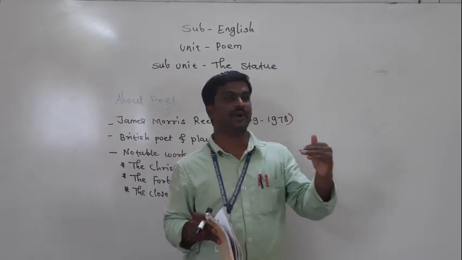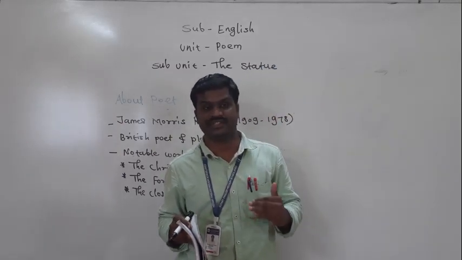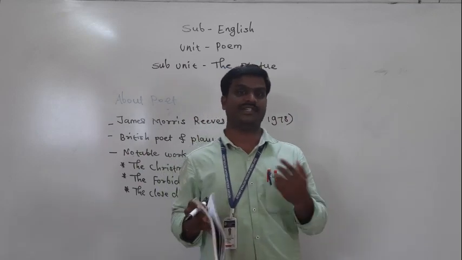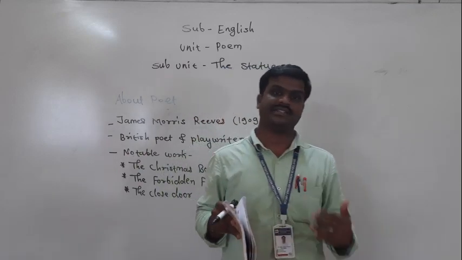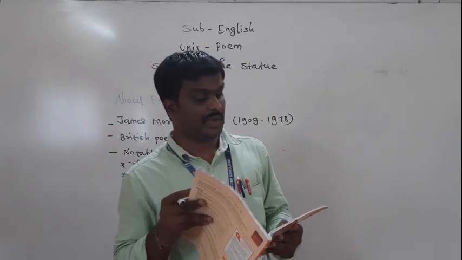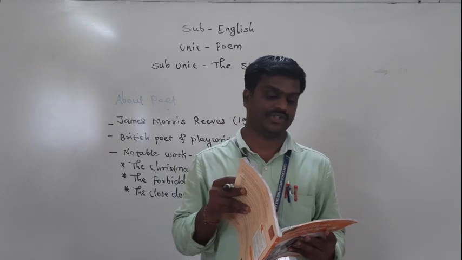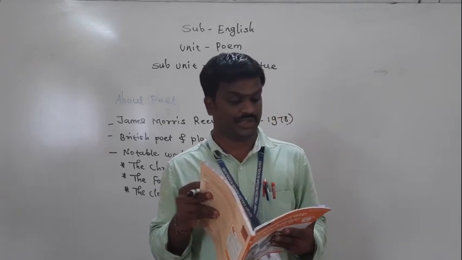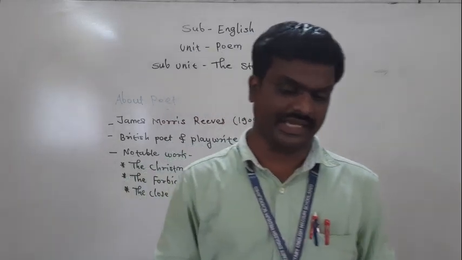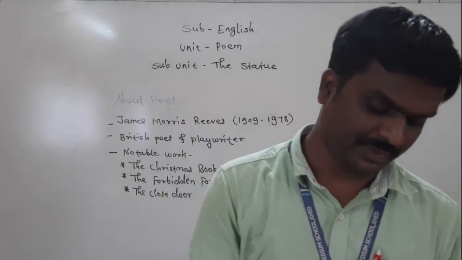What does he want to convey? What does he want to suggest? That question, he was eager to understand, and because of that, the last line is here: what have you got to say? See friends, here we have completed this poem.